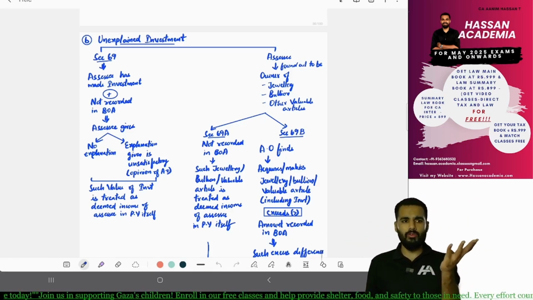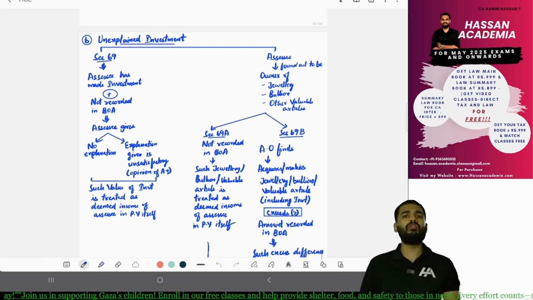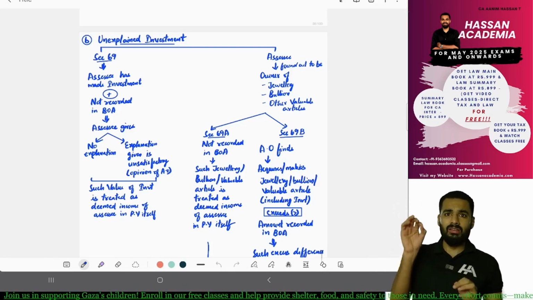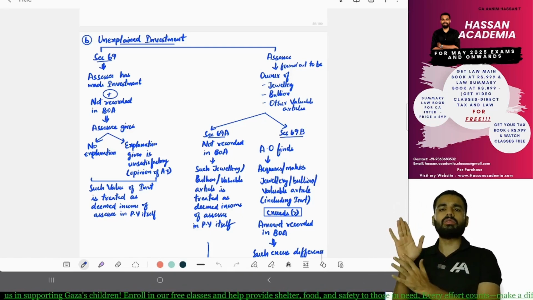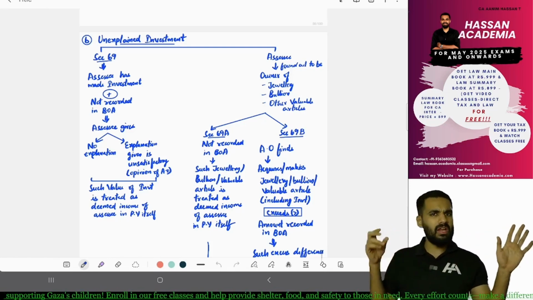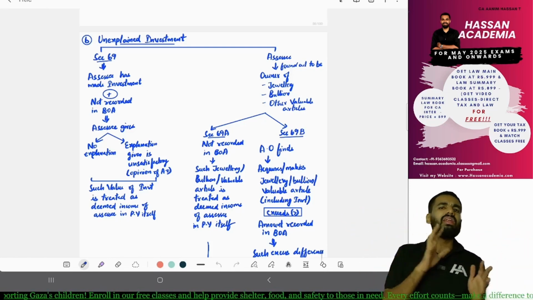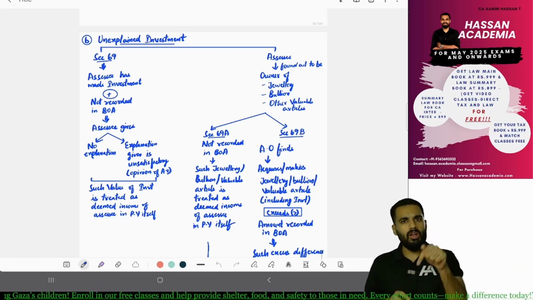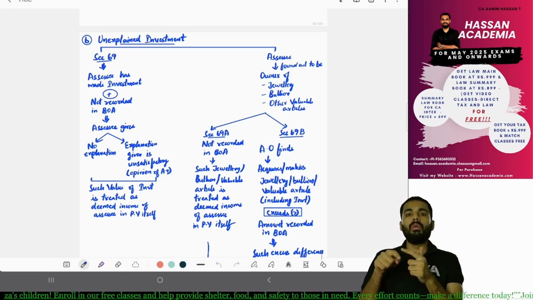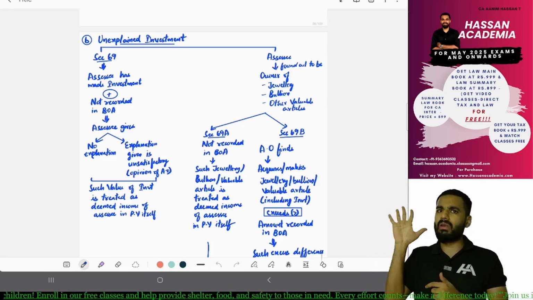Next, any kind of jewelry, bullion, or valuable article that is not recorded in the books, and you are unable to give a satisfactory explanation, then the value of it will be considered as deemed income in the previous year.